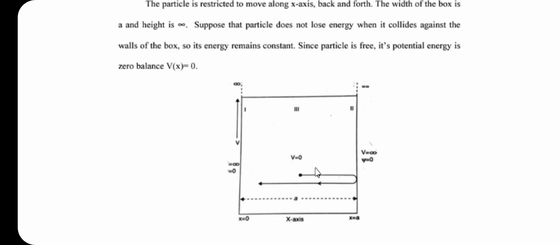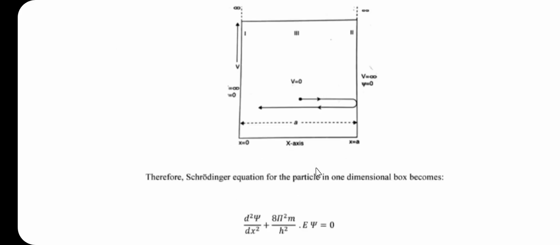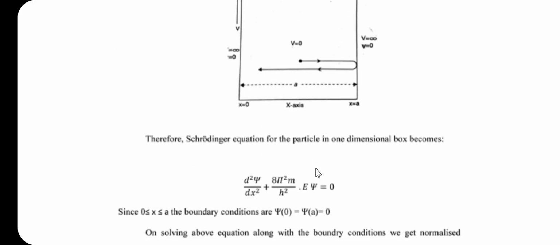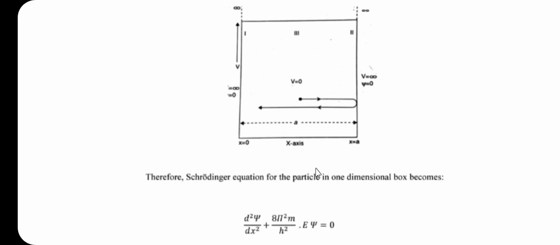So this is the particle in box for the one dimensional box. Friends, this box is represented by a potential box whose width is a, with the potential walls of infinity, that is, infinite height, at x equal to 0 and at x equal to a.